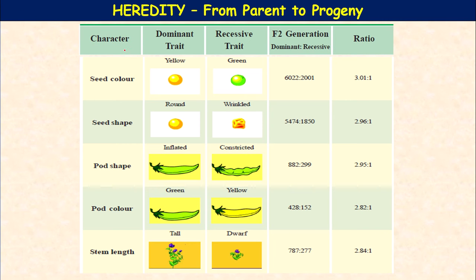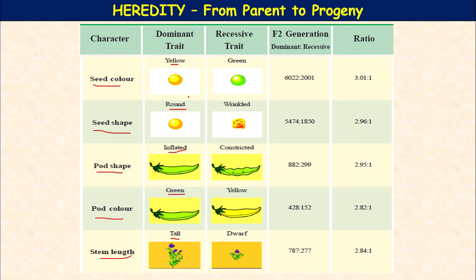So, here is the table representing the characters: the seed color, seed shape, pod shape, pod color, stem length. Here the dominant trait: the seed color is yellow, the seed shape is round, capital Y, capital R, the pod shape is inflated, the pod color is green, this is the pod, inside the seeds are present, the stem length tall.